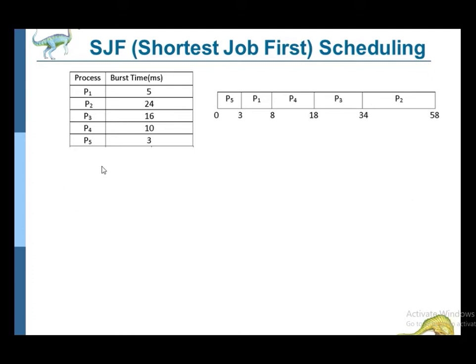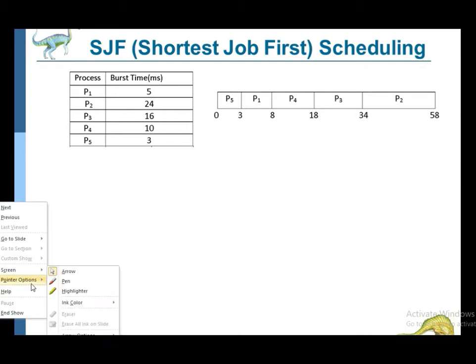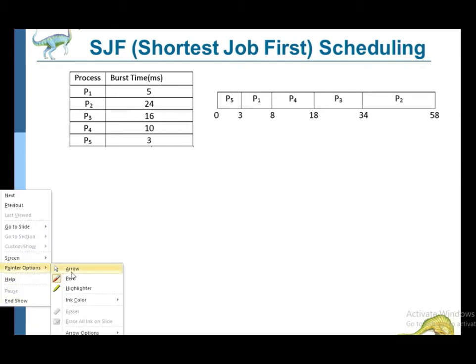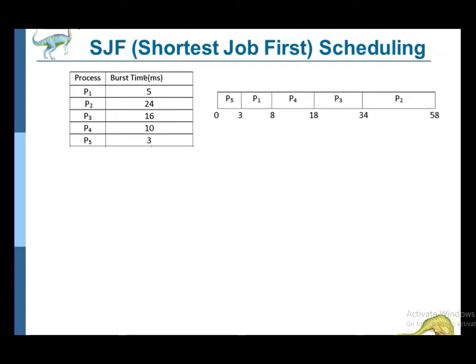Okay, so first here we have been given one example. Here we have 5 processes. As arrival time is not mentioned, we can assume that all the processes have arrived at time 0. Okay, so here all have arrival time, I can write as 0. So all the processes have arrived at time 0, and we have 5 processes P1 to P5.